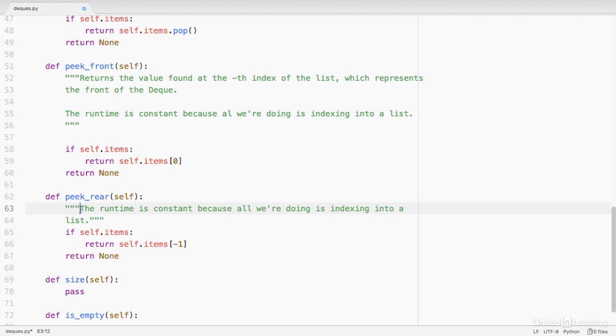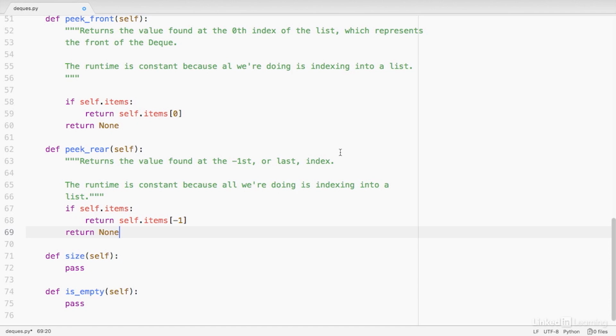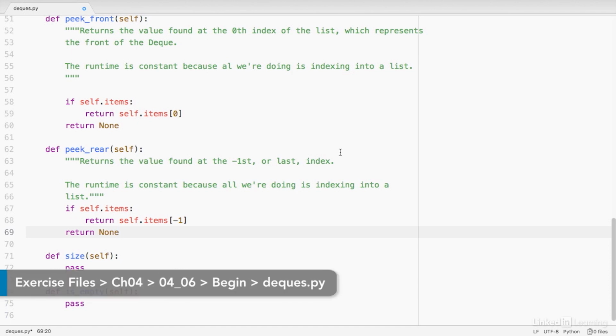And I'll go back here and make my note about what the function is actually doing. It simply returns the value found at the -1st or last index. And I see I've got a typo up here in the peek front docstring. We'll fix that. There we go. So now we've completed our peek front and peek rear methods. Let's code our last two methods for the deque class, the size method and the isEmpty method.